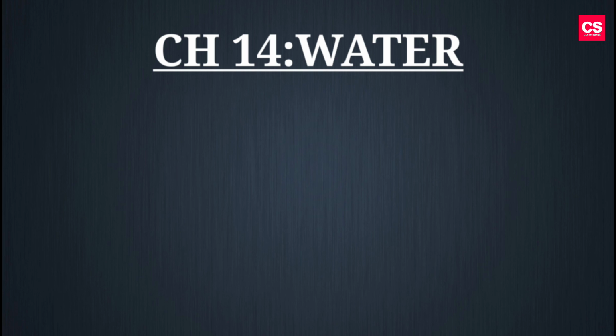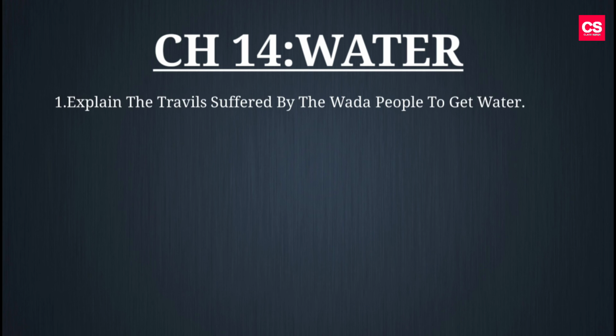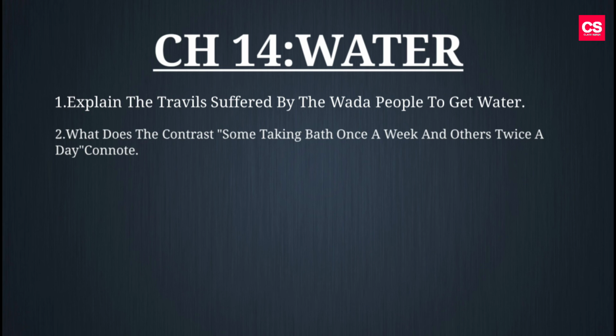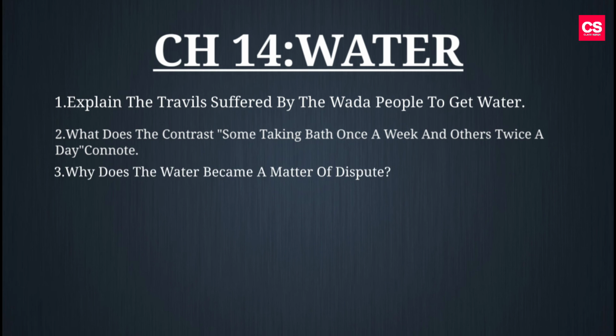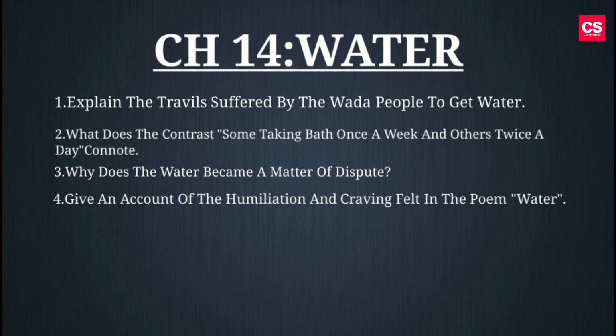Our last, 14th chapter is Water. So here are the 4 markers. First question, explain the trouble suffered by the Vada people to get water. Second question, what does the contrast of some taking a bath once a week and others twice a day connote? Third question, why does water become a matter of dispute? Fourth question, give an account of the humiliation and craving felt in the poem